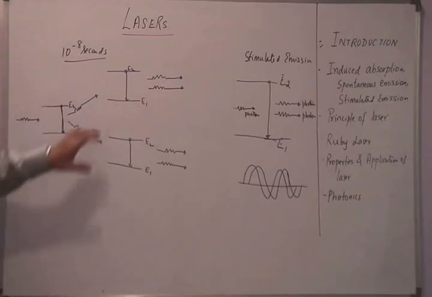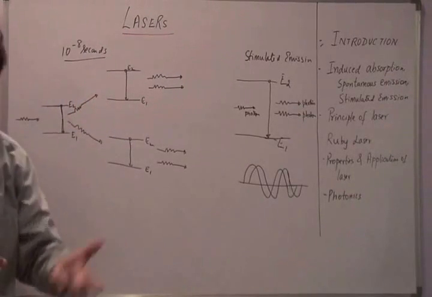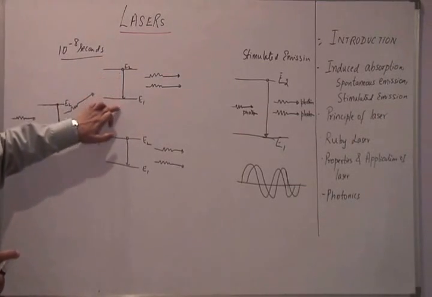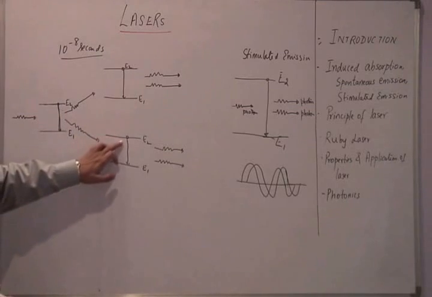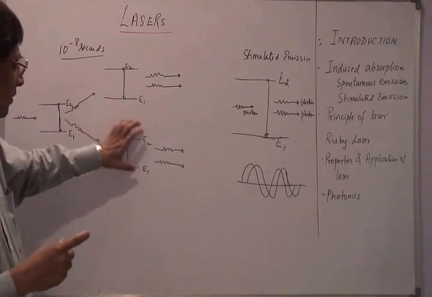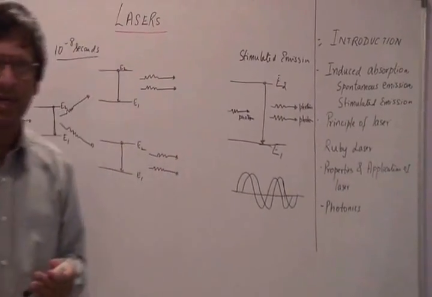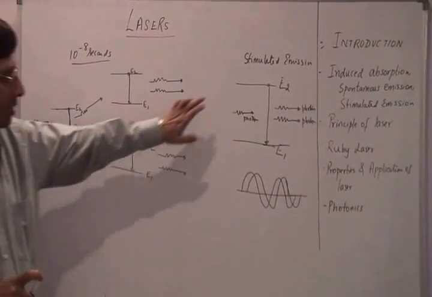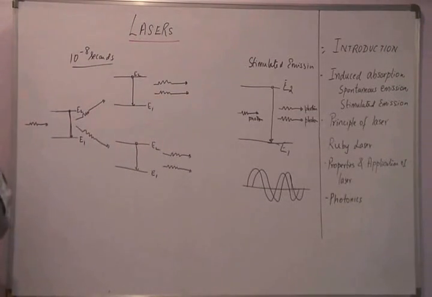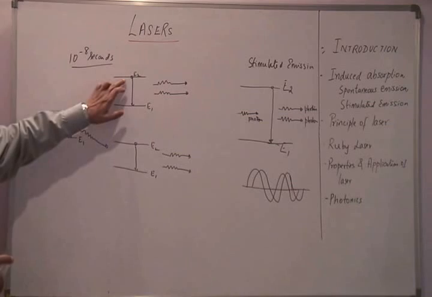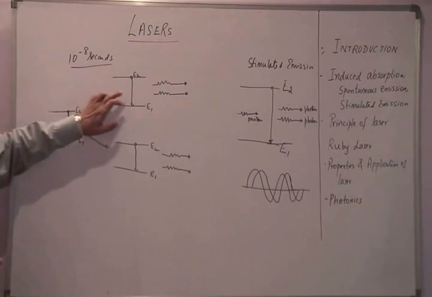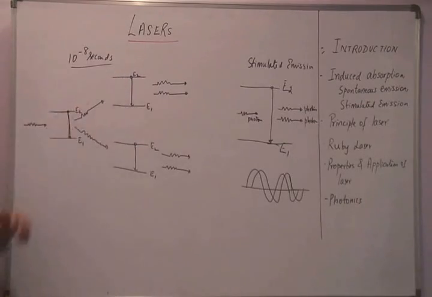Most of the time, these transitions will occur at random times. So, for example, as far as this atom is concerned, the E2 to E1 transition can occur at time t1, and this one can occur at time t2. And they're all in different directions. So it's very unlikely that we'll get a laser beam as the output. Stimulated emission is very unlikely to happen in the case of such atoms, only because the amount of time an atom can be in an excited state is very small. This is the reason we cannot have stimulated emission in such cases.